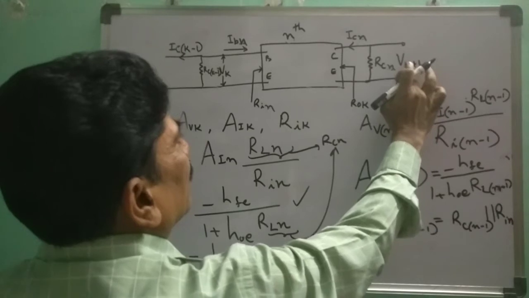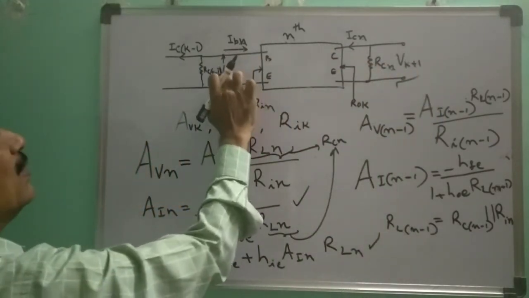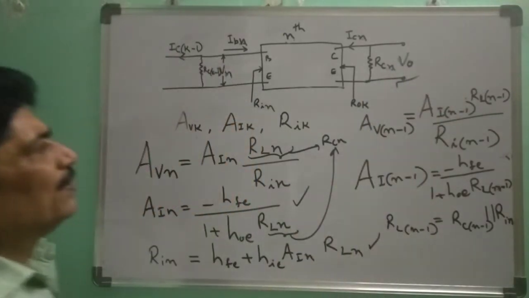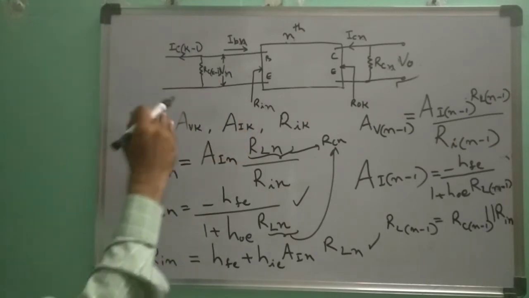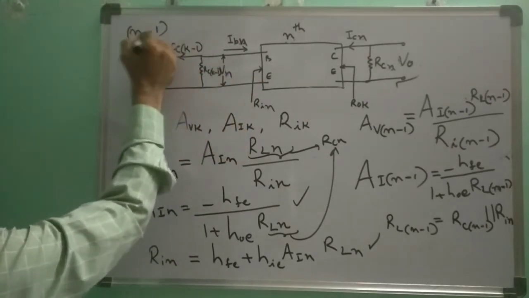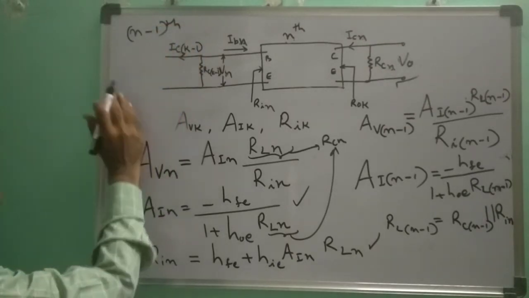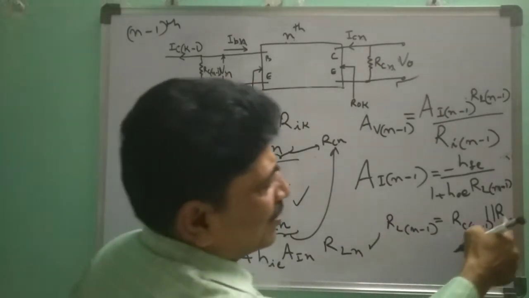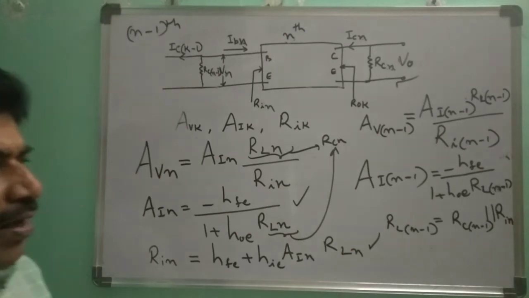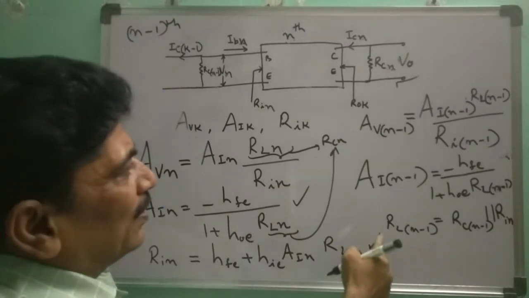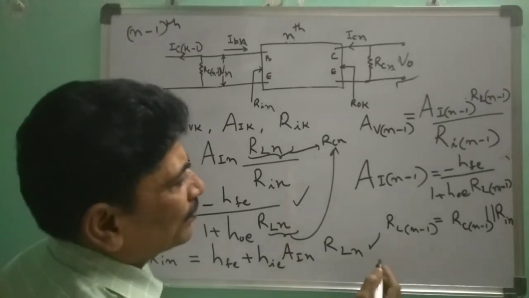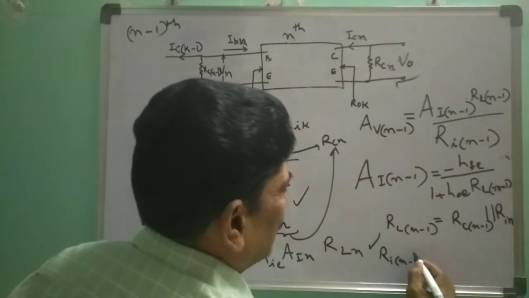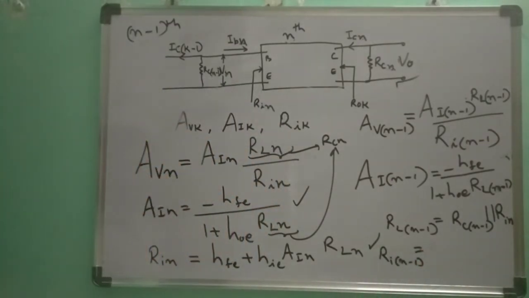Okay? This will be N and this will be V0. This is V0. So the stage before this will be n minus 1th stage. So for n minus 1th stage, the load will be RC n minus 1 in parallel with RIN. RL n minus 1. Okay, what is RI n minus 1? RL n minus 1 we know. Then RI n minus 1, this is the input resistance of n minus 1th stage. So we can use this formula.